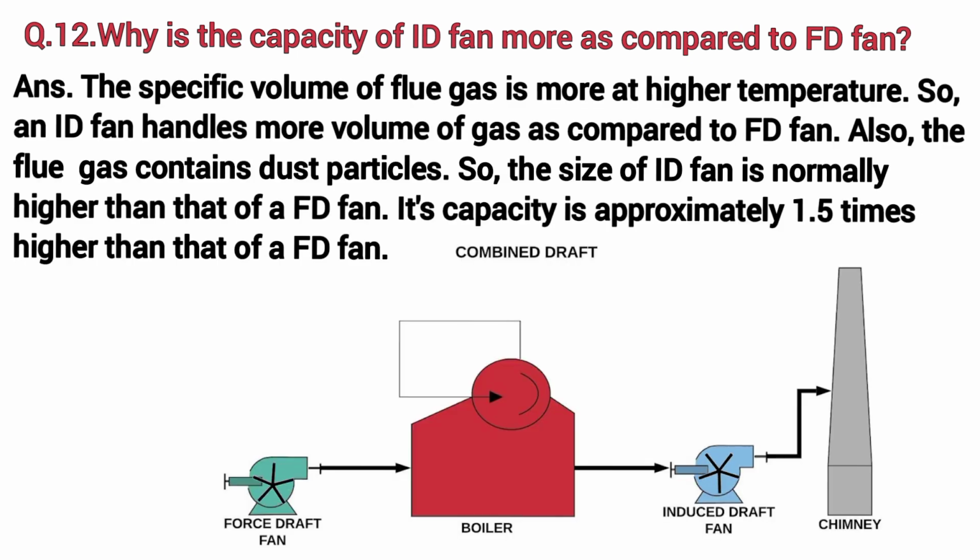The specific volume of flue gas is more at higher temperature. So, an ID fan handles more volume of gas as compared to FD fan. Also, the flue gas contains dust particles. So, the size of ID fan is normally higher than that of a FD fan. Its capacity is approximately 1.5 times higher than that of a FD fan.